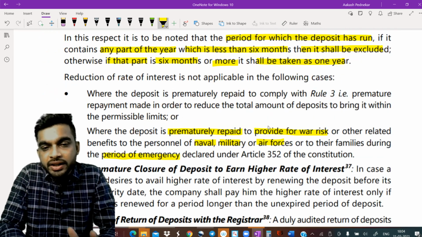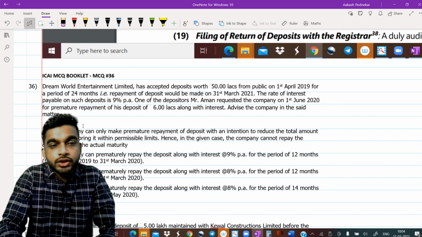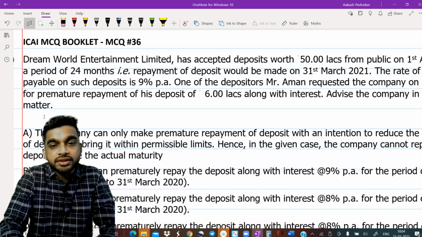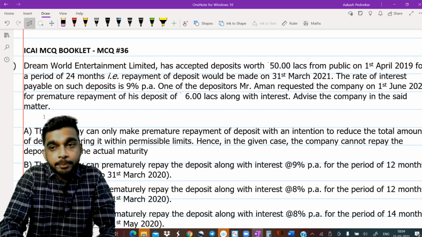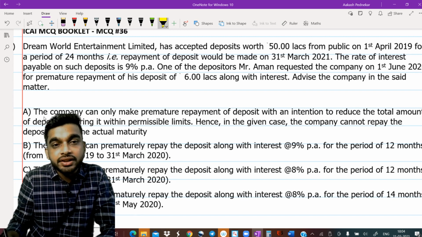Now let's go and solve one MCQ. See guys, this is the MCQ in your MCQ booklet, question number 36. Pay attention over here so that this MCQ gets solved right away. Okay, this is your MCQ number 36.